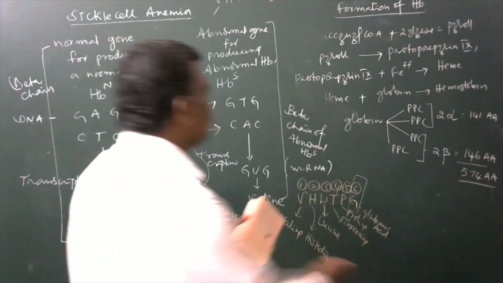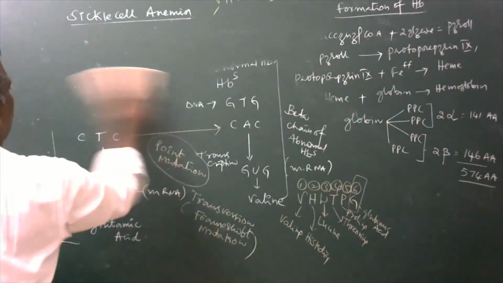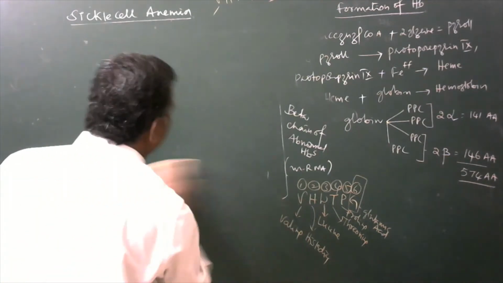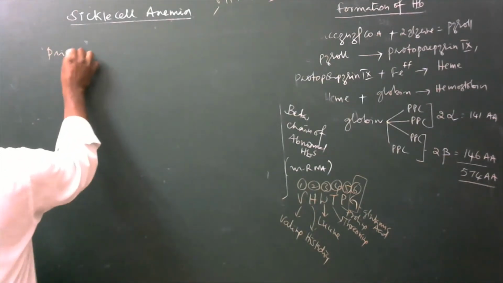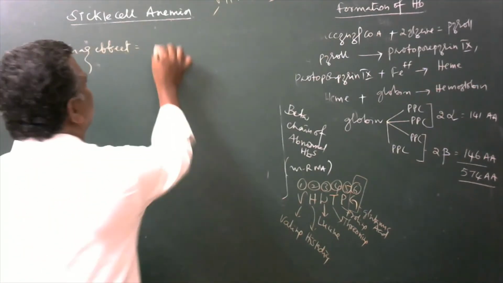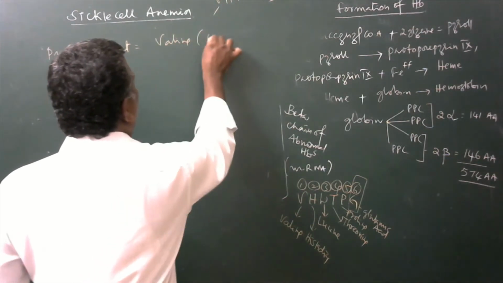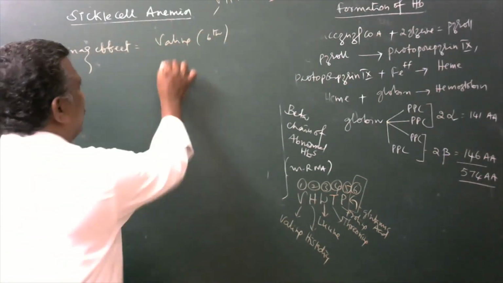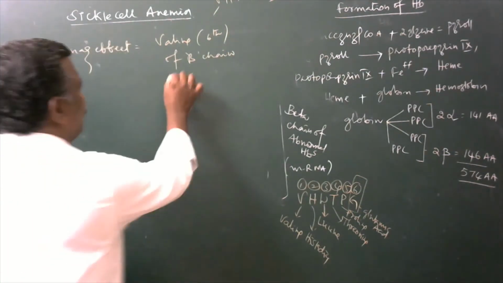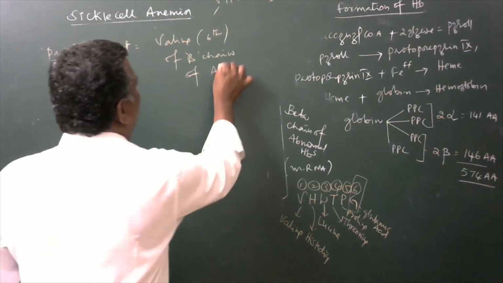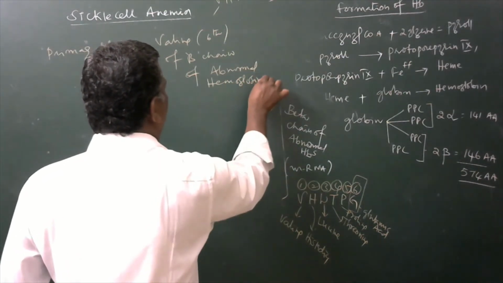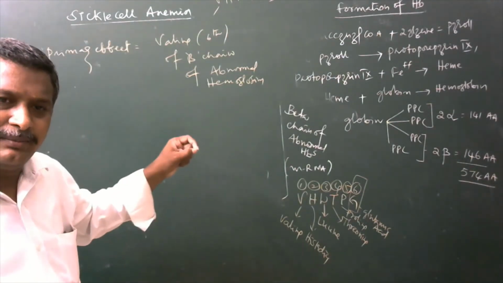Simply, we will see what the primary effect of the particular mutated allele is. The primary effect is to produce valine at the sixth position of the beta chain in an abnormal hemoglobin, producing an abnormal hemoglobin.